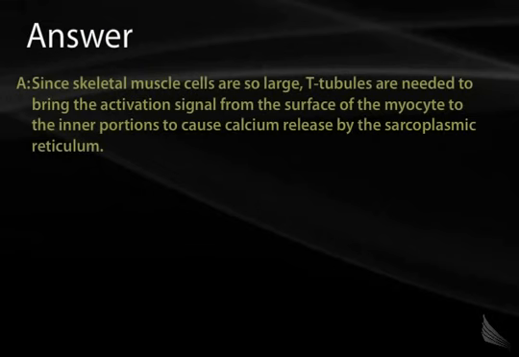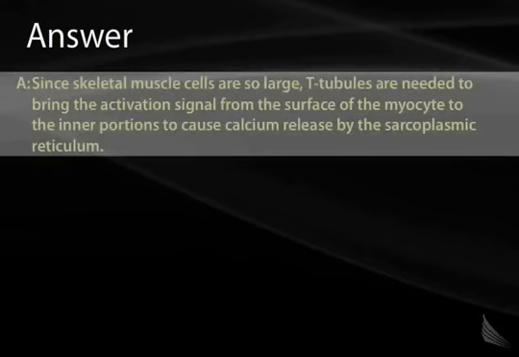All right, the role of T-tubules. Their job is to bring the action potential down into the interior of these very, very large skeletal muscle cells. This is because it is the mechanical interaction between the sodium channels involved in the generation of the action potential and the ryanodine receptor that is necessary for the release of calcium. So the correct answer here is A, delivery of the action potential to the interior of the myocytes.